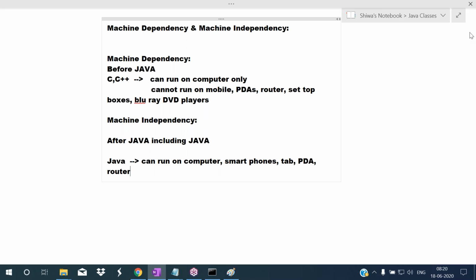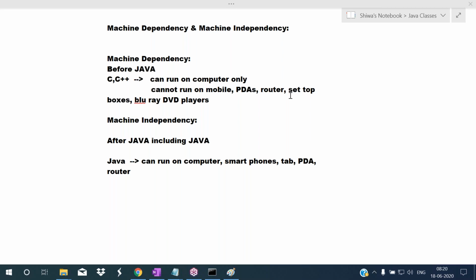Once again, I'm repeating. Observe here. Machine dependent programming language means the examples are C, C++. The software developed in C, C++ can run on a computer only.